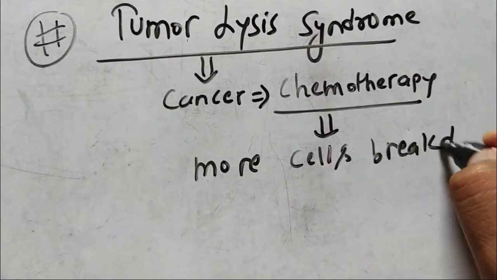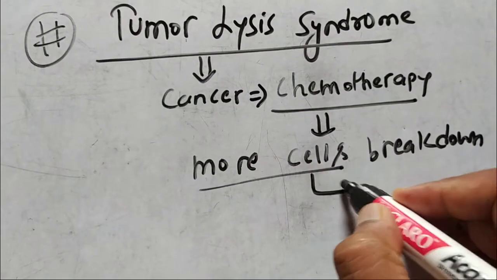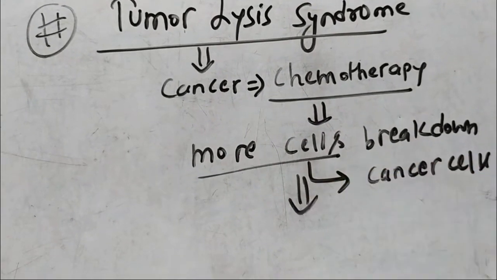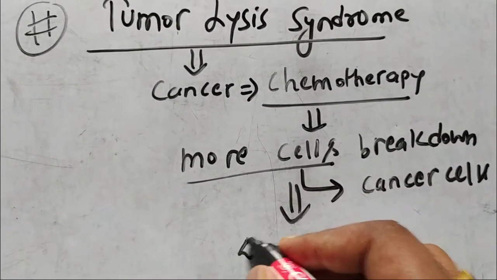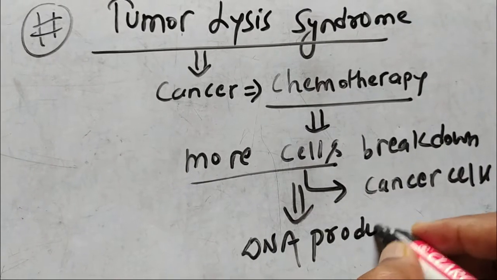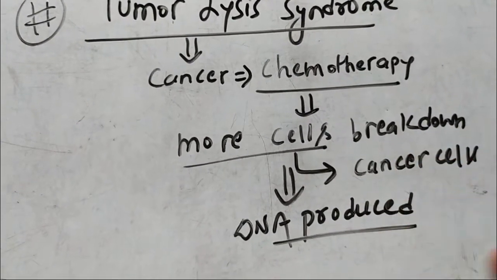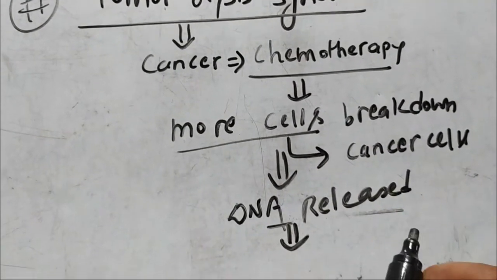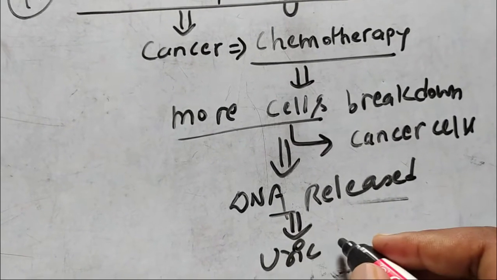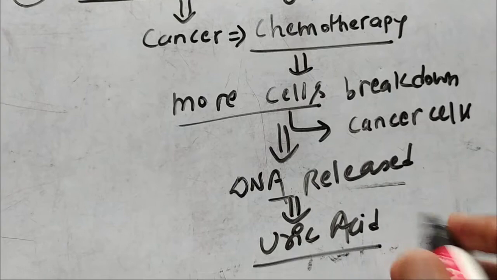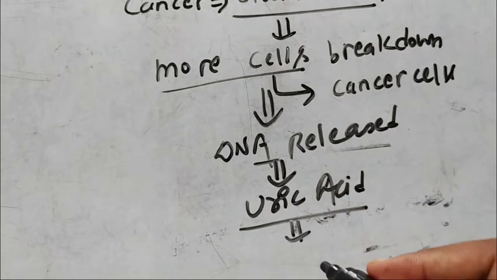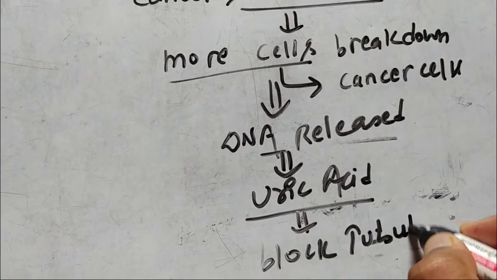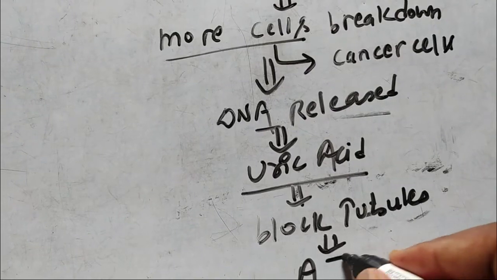The cancer cells will break down in a large quantity, and DNA is released. The DNA is degraded in the body and forms uric acid, and this uric acid forms crystals that block the tubules while they are being excreted from the kidney, causing acute tubular necrosis.